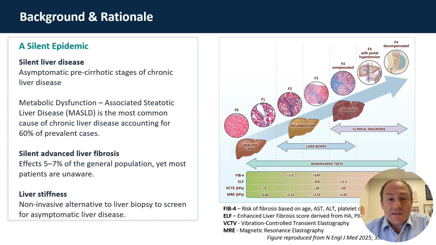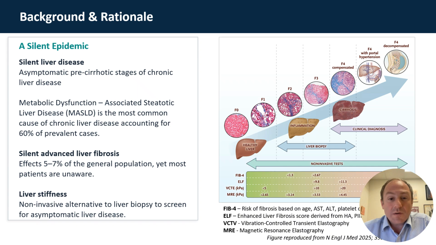On the right side of this slide is a figure from a recent New England Journal of Medicine review. This figure demonstrates how non-invasive testing has enabled the early detection of advanced liver disease in lieu of invasive liver biopsy. The FIB-4 is a score based on a ratio of age, platelets, AST, and ALT. Low scores effectively rule out the presence of significant liver disease. Intermediate scores require second-line tests such as elastography, which measures liver stiffness, to support the presence of advanced liver disease, and elevated scores are highly suggestive of the presence of advanced liver disease.